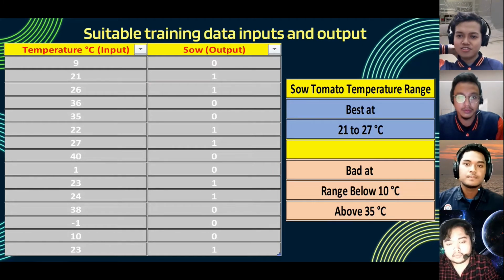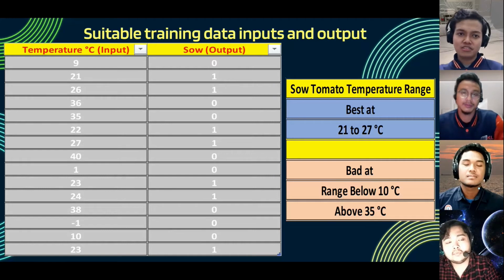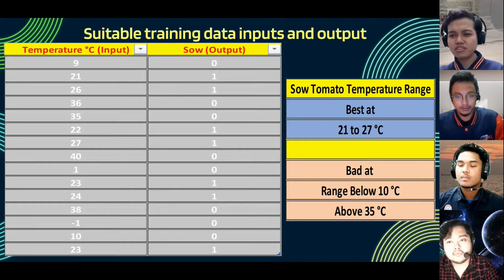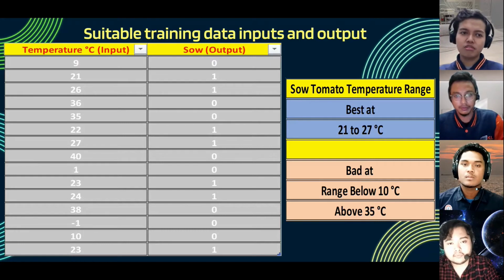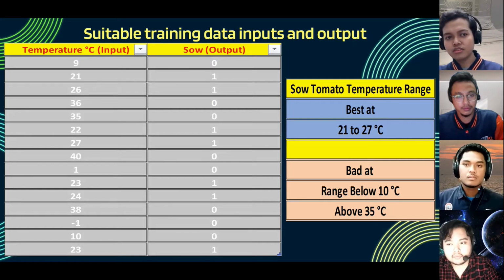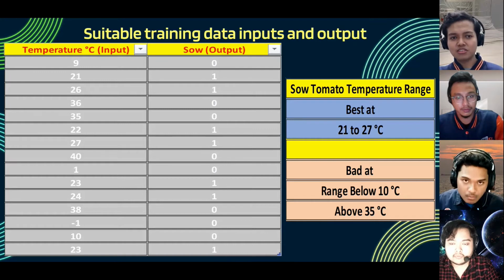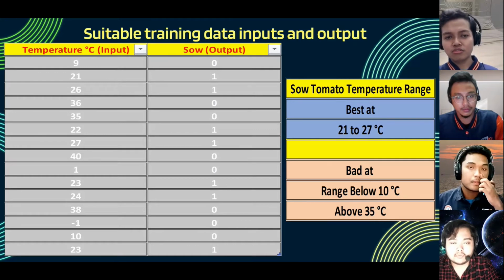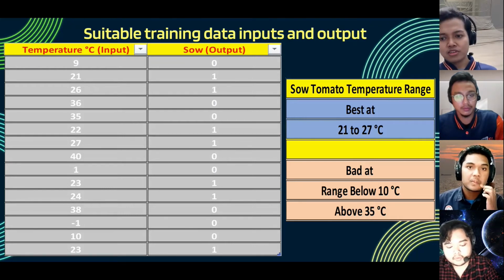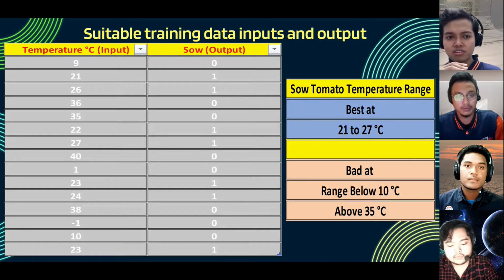Hello, and thank you very much, Zorif. My name is Cyrus. I'll be presenting on the suitable training data inputs and outputs for agriculture. What we've chosen is making a system that is able to predict when is the right time to sow tomatoes with different temperatures. Based on the inputs and output, right now there's only a single input and a single output. For now we just focus on temperature because different temperatures will give a different output on when is the right time to sow.